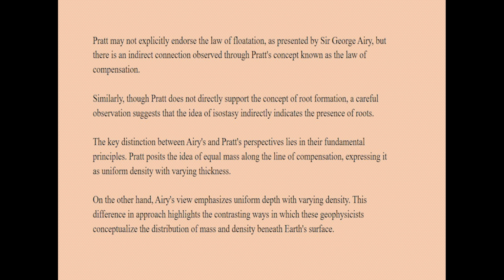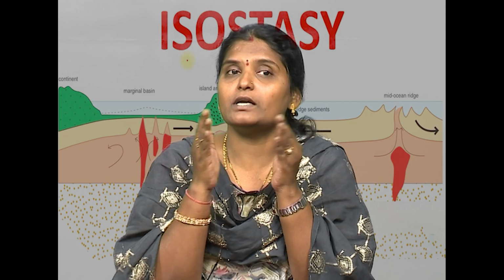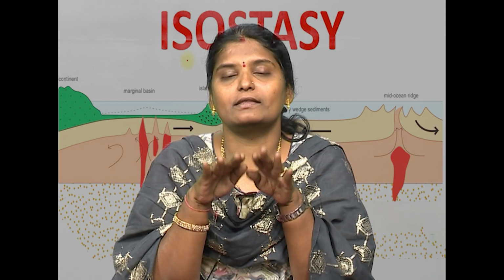The key distinction between Airy's and Pratt's perspectives lies in the fundamental principle that Pratt posits the idea of equal mass along the line of compensation, expressing it as varying density with uniform depth. On the other hand, Airy's view emphasizes uniform density with varying thickness. This difference in approach highlights the contrasting ways in which these geophysicists conceptualize the distribution of mass and density beneath the Earth's surface. That's how we have come to know the stability between the continents and the oceans which are placed on the Earth's surface.